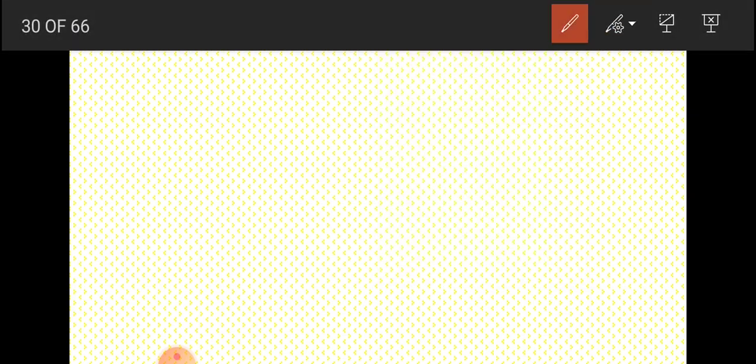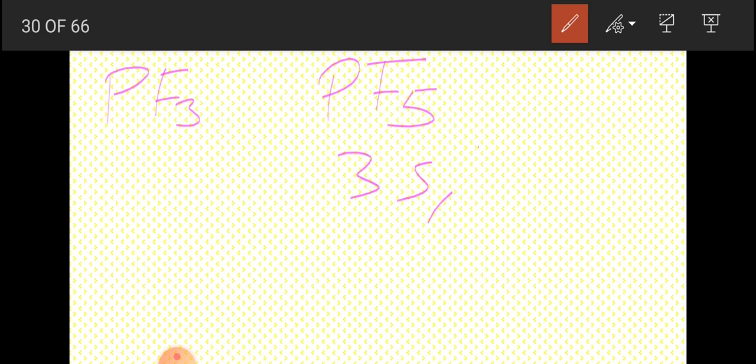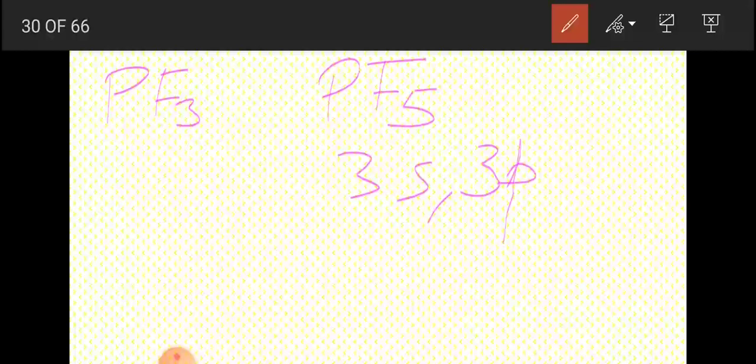PF3 obeys the octet rule, but PF5 does not. PF5 has 10 outer electrons and uses 3s, 3 3p and 1 3d orbital.